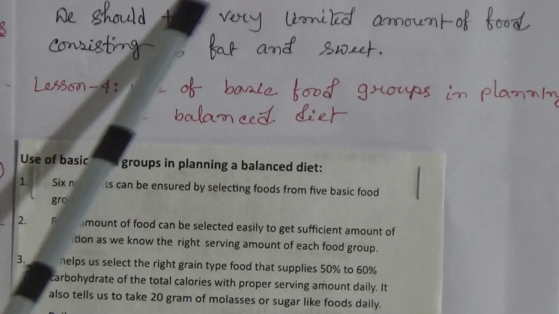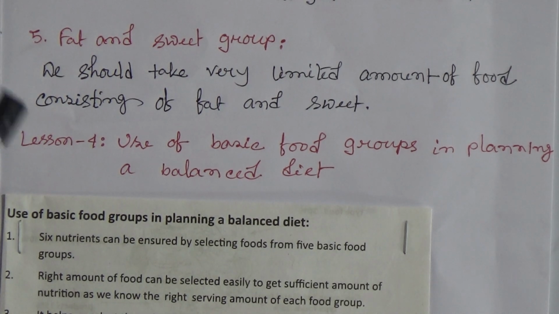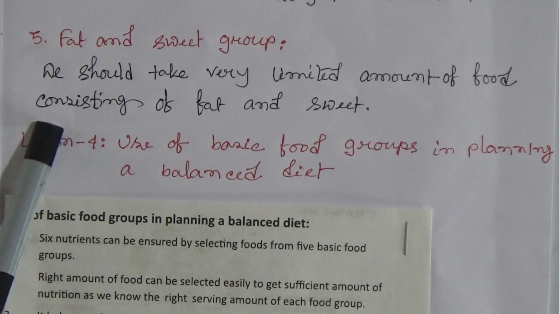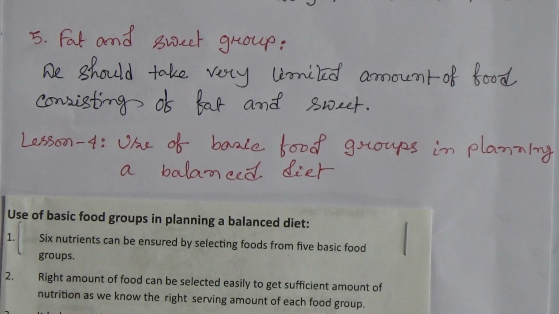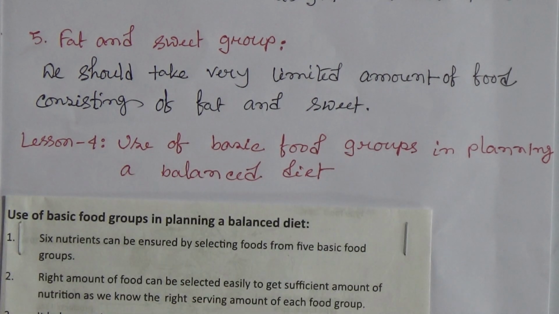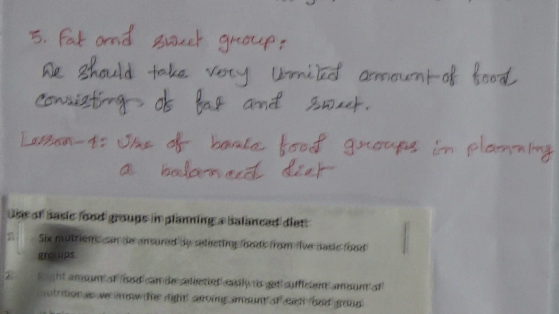Number 5 is fat and sweet group. We should take a very limited amount of food consisting of fat and sweet. Now, lesson 4, use of basic food groups in planning a balanced diet. So at first we have to know what they are. 6 nutrients can be ensured by selecting food from 5 basic food groups.